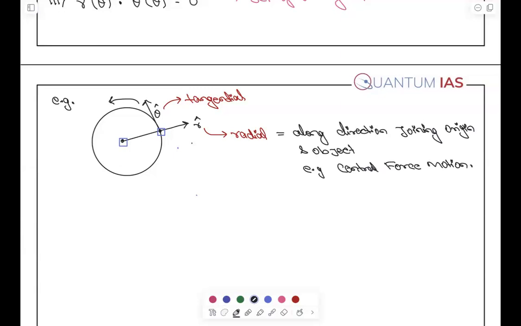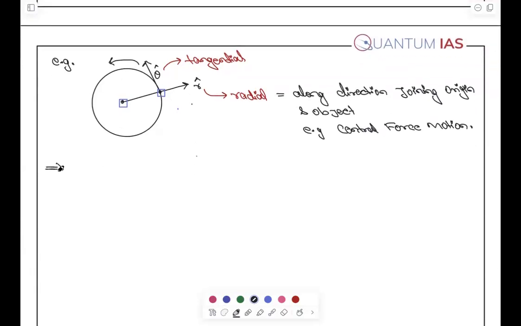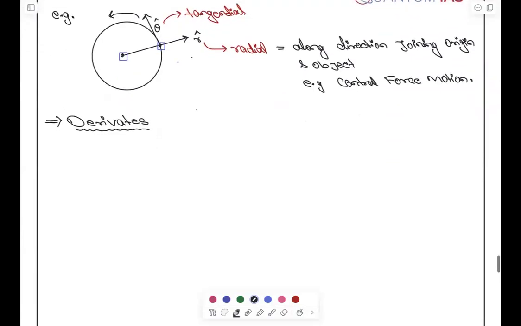Okay, now coming to its derivatives. Now from here you also have to do work. So the first derivative that you have to do is find out dr by dt in terms of r and theta only. r and theta, you have to find out dr by dt. Giving you 2 minutes. Do it.